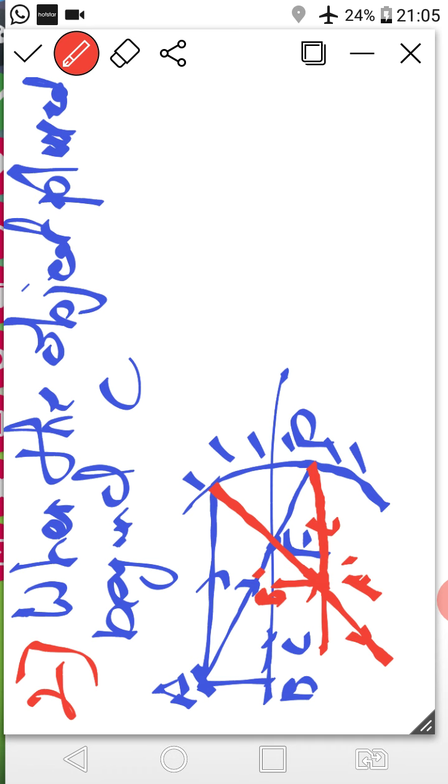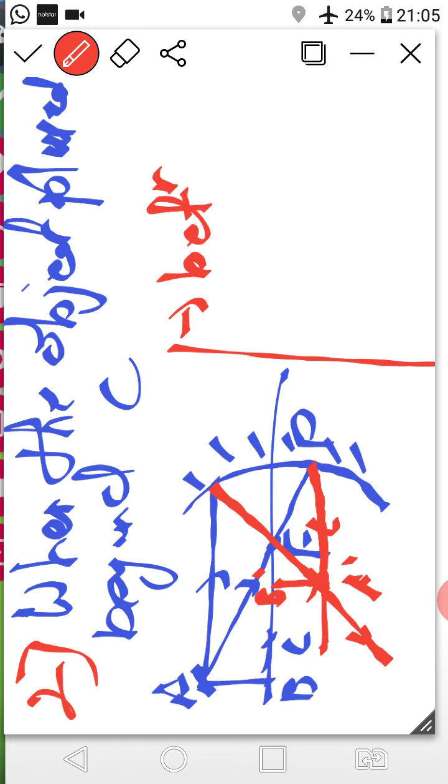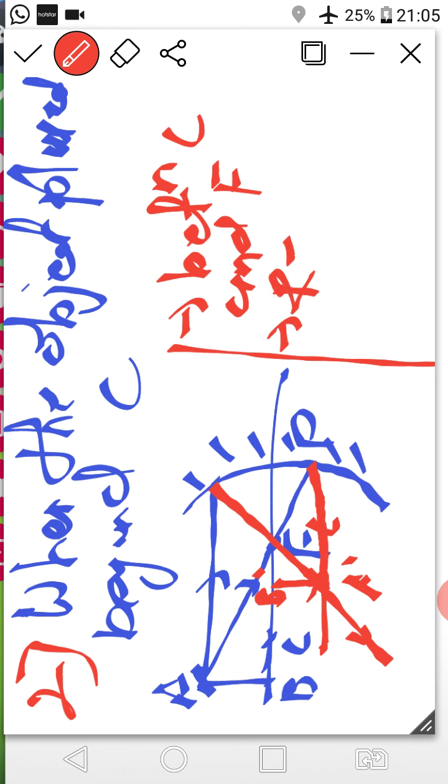So if you observe carefully, the position of image is between C and F, right class? Nature again real and inverted.